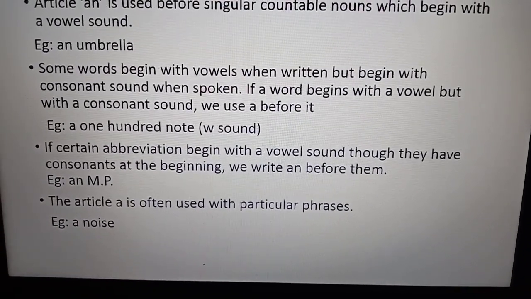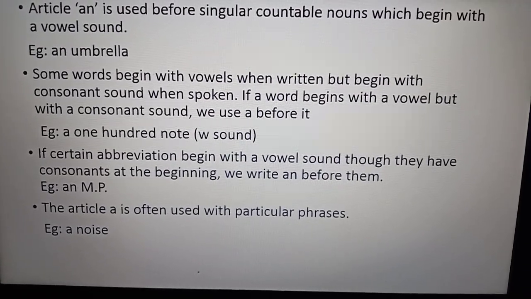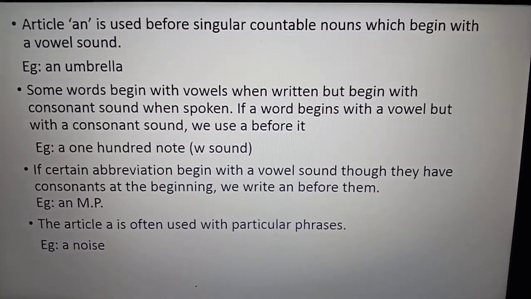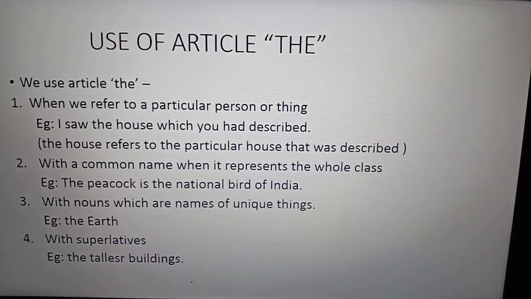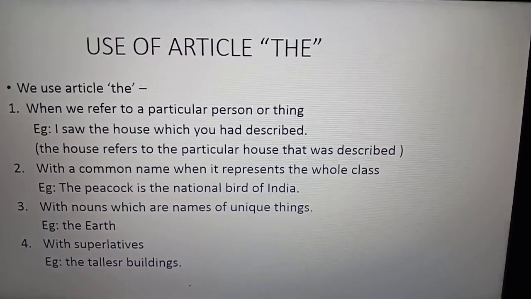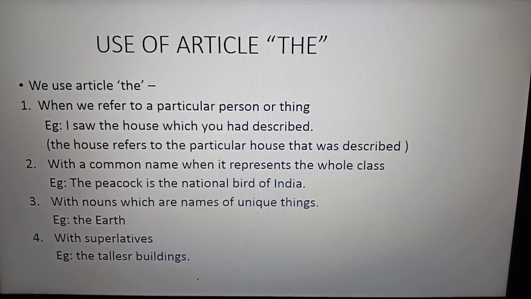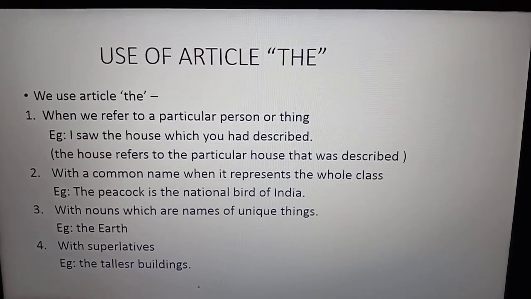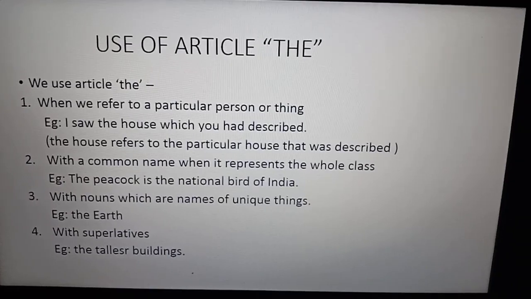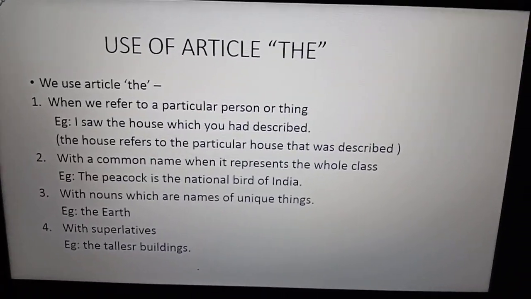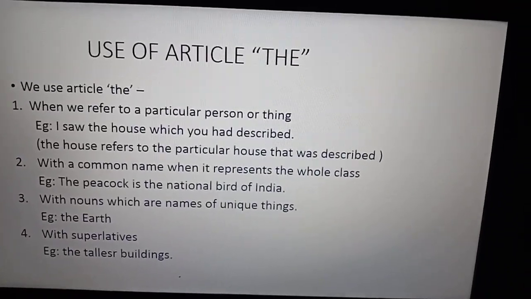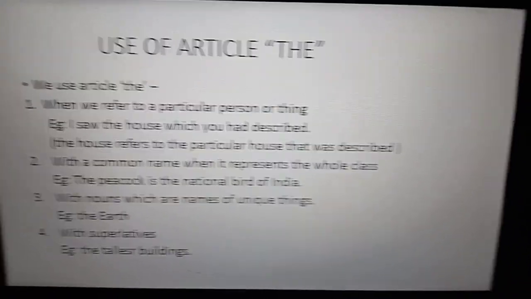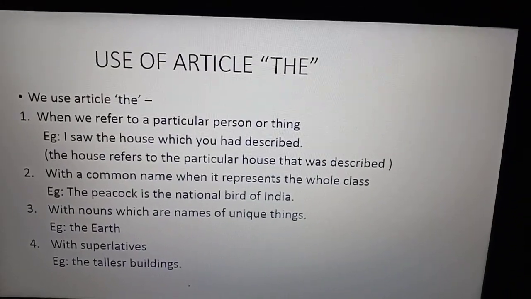The article is also used in particular phrases. So we have seen the uses of the indefinite article with examples.